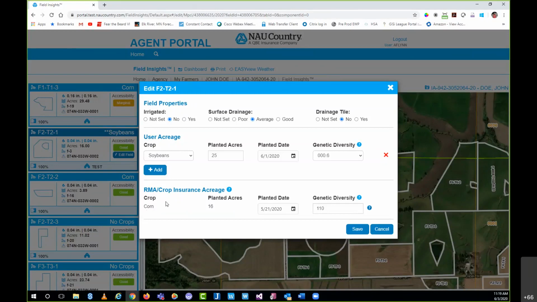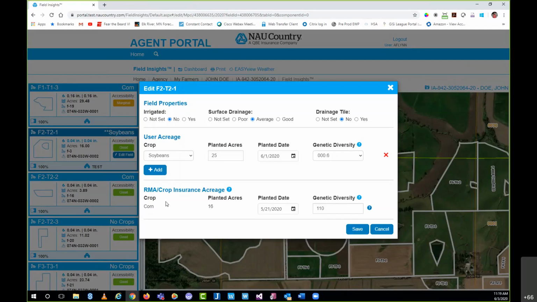To basically first start out with, why do we see corn here? This particular policy, though fake, I was able to go into easy mapping via Easy Writer Pro and actually report acres as if it was a normal year. I had my mapped acreage report. I sat down with John Doe, we got signatures. We real life reported acres right there in easy mapping like you would on a normal year. Well, there's a two-way street. I mean, you may have heard me reference that before with Field Insights, between Field Insights and Easy Mapping.